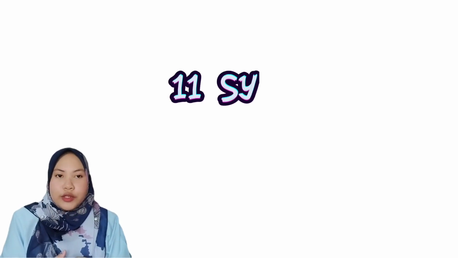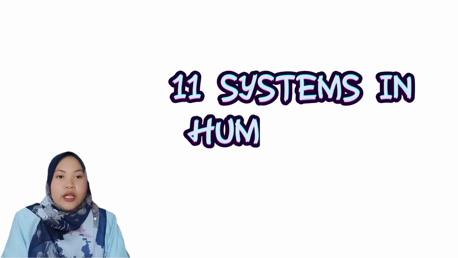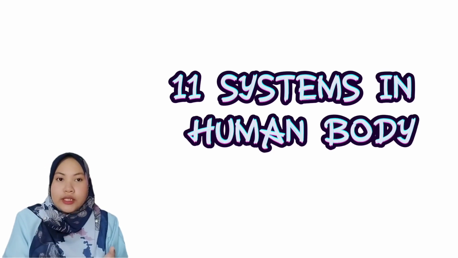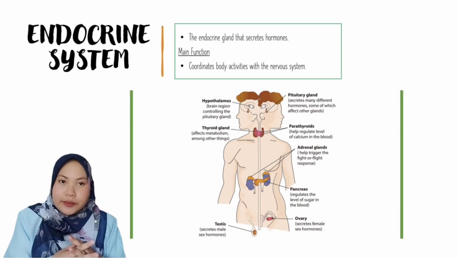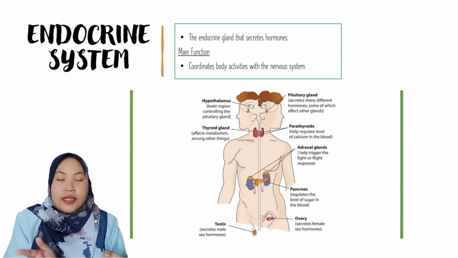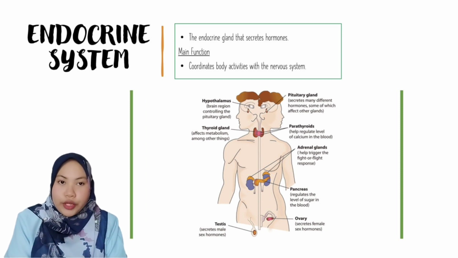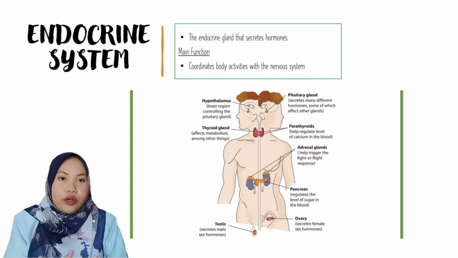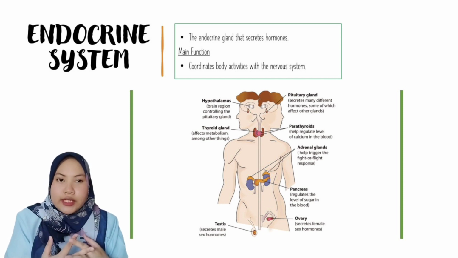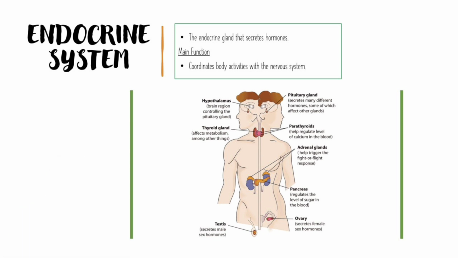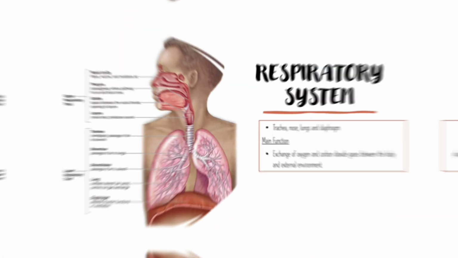Now we'll move on to systems in our body. We have 11 systems in total in our body. The first one we will learn about is the endocrine system. The endocrine system is the endocrine glands that secrete hormones. The main function of the endocrine system is to coordinate body activities with the nervous system. For the endocrine system, we have the hypothalamus, thyroid gland, pituitary gland, parathyroid, adrenal gland, pancreas, ovary, and testes.